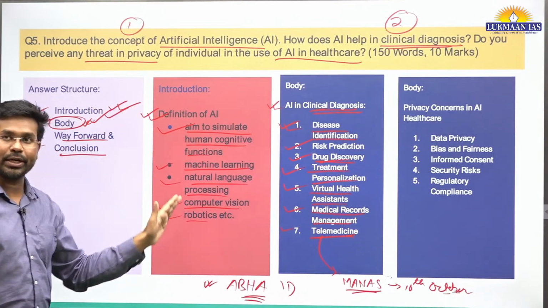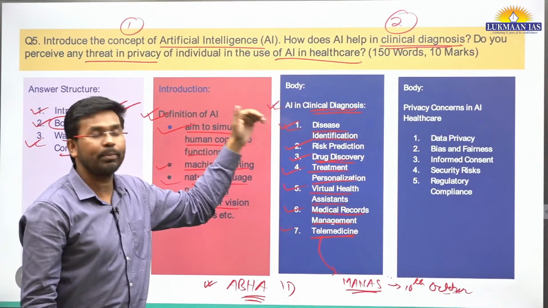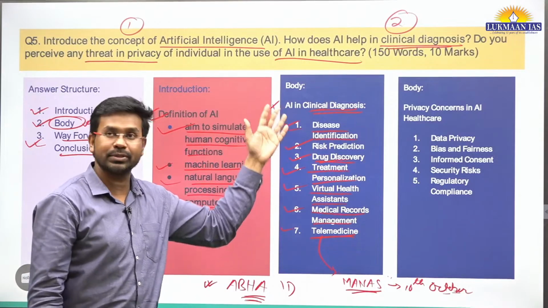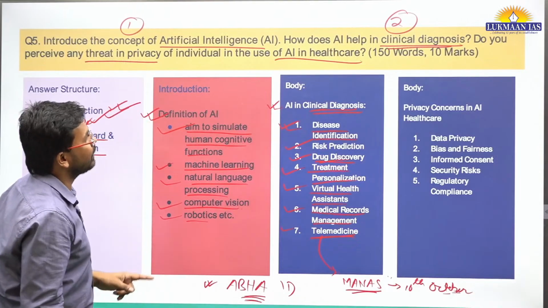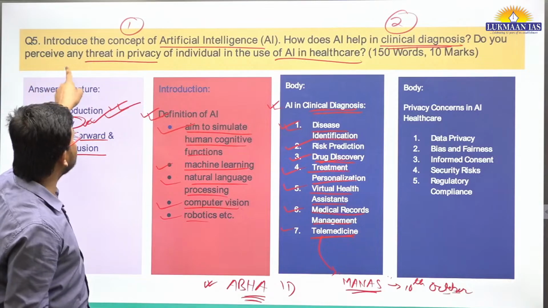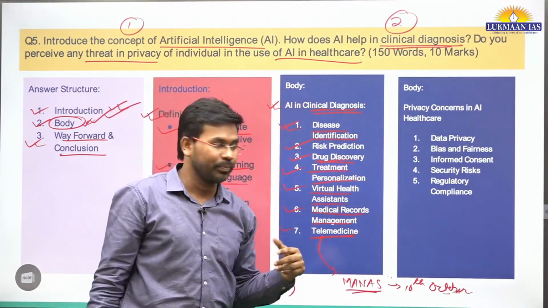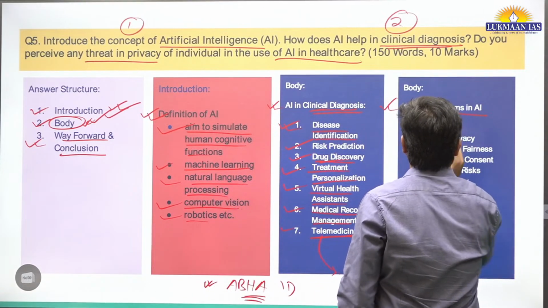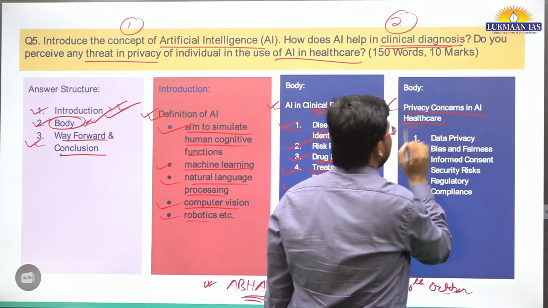In the introduction you have talked about the concept of artificial intelligence. In the body you have talked about how artificial intelligence helps in clinical diagnosis. After writing this, you need to address the next part of the body: do you perceive any threat to the privacy of individuals in the use of AI in healthcare? So this is another part of the body: privacy concerns in AI healthcare.